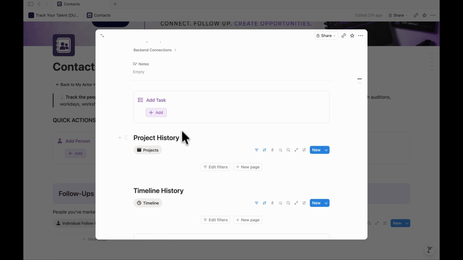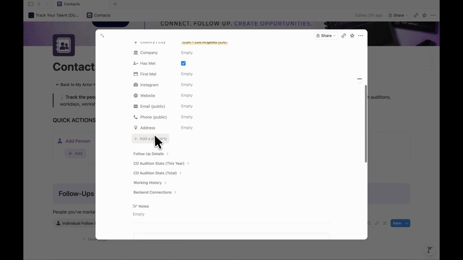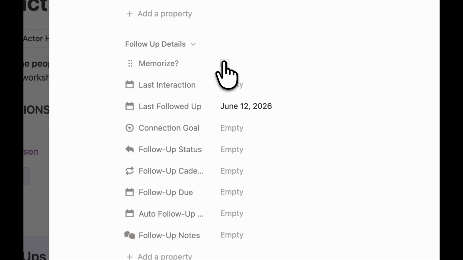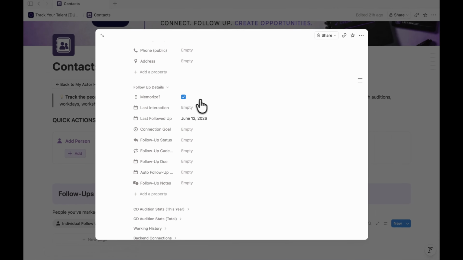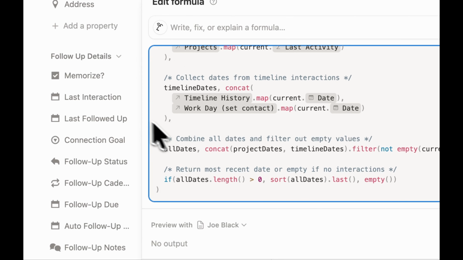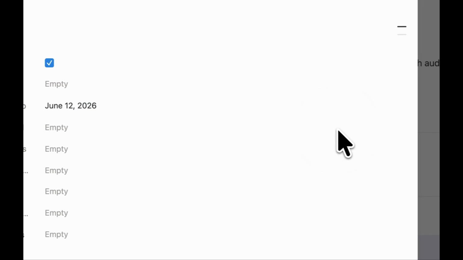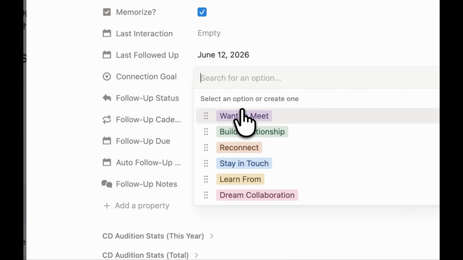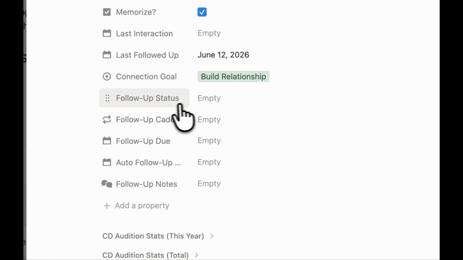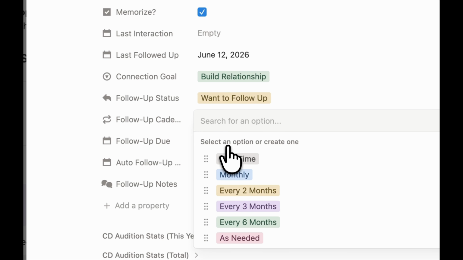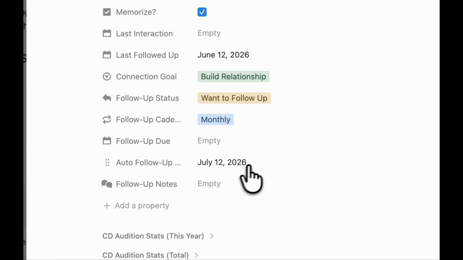It'll automatically keep the project history and timeline history as we've talked about already. And you can do the follow-up details here. So if this is a director that you want to memorize their name and photo, click this and it'll show up on your contacts page in that particular section. You can add a actually that's automatic, so don't worry about that. Last followed up is that connection goal. Let's say we want to build this relationship. Follow-up status, I want to follow up. And let's say I want to follow up every month for this particular contact.